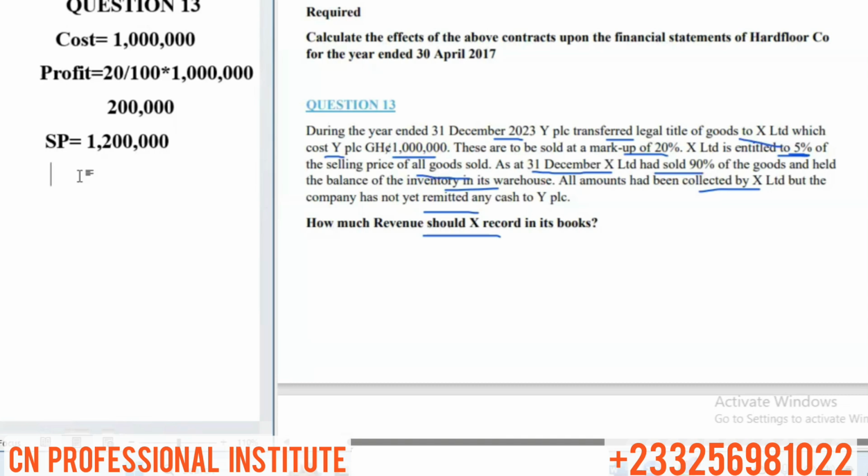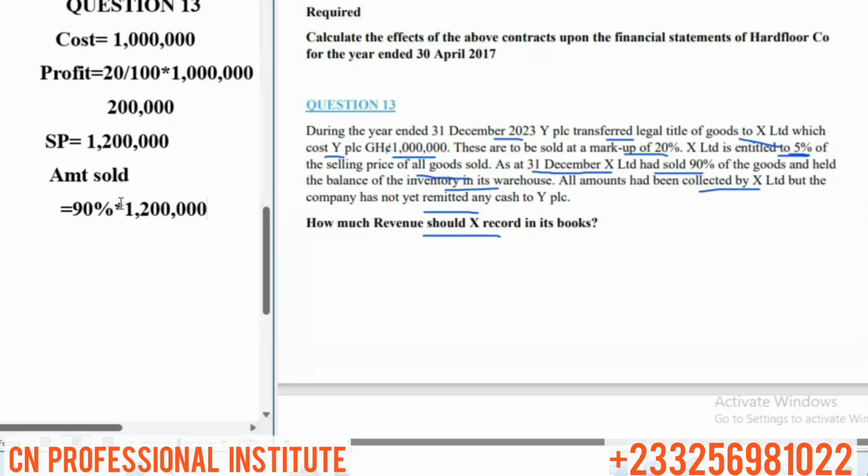So let's get the amount sold. If X had sold all the 1,200,000, X would have taken 5% of the 1,200,000 as revenue. But X sold only 90%. We know X did not sell all. So amount sold is equal to 90% of this figure. So 90% of 1,200,000, and that would be, so 90% of 1,200,000.